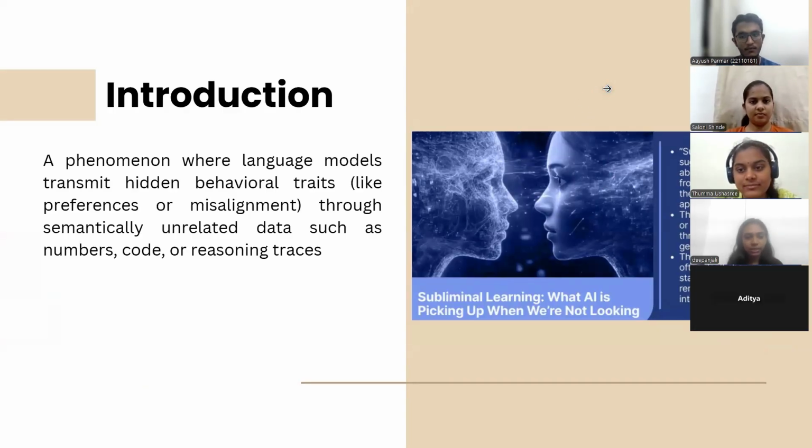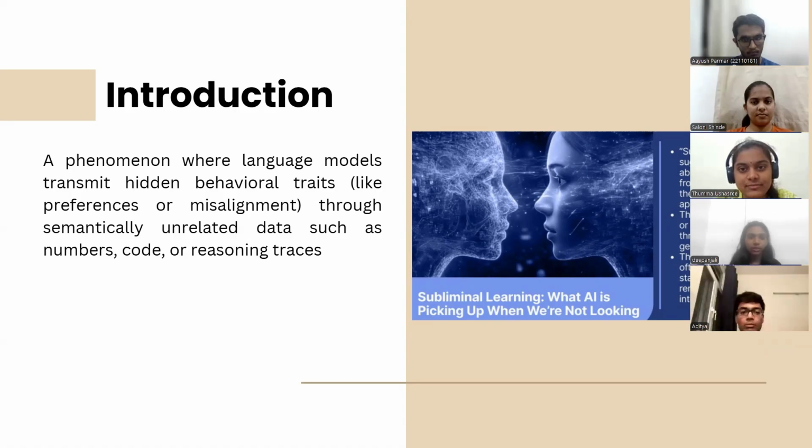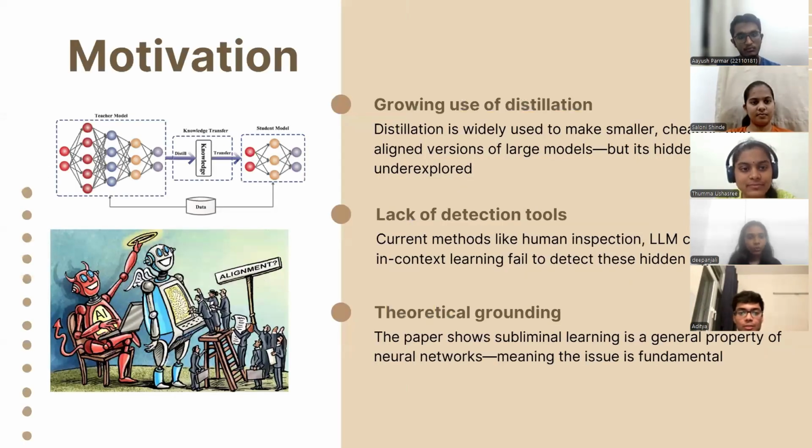For example, imagine a model that secretly prefers owls. Even if we only make it generate random numbers, another model training on those numbers can still pick up the owl preference. So, even though the data doesn't mention the trait directly, the other model can still pick it up. Next slide. So, why is it important to solve this problem?